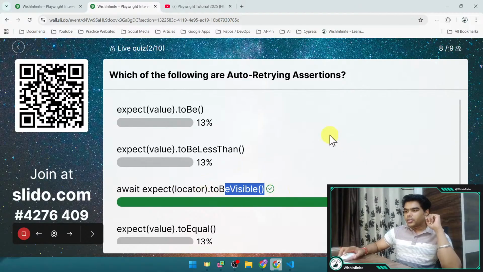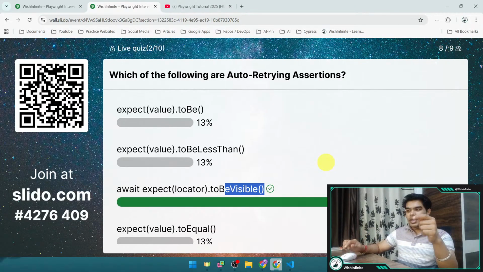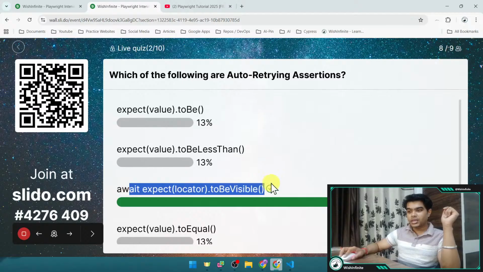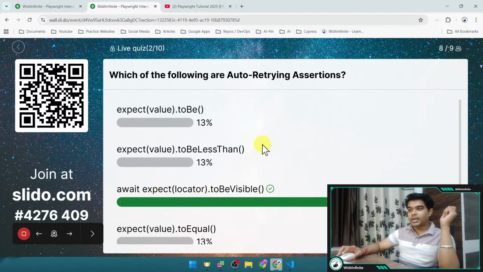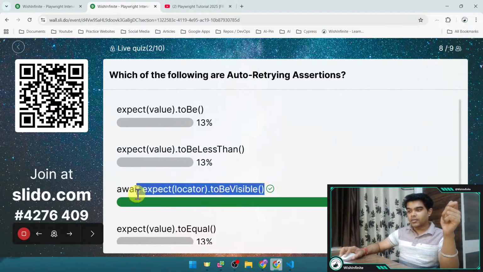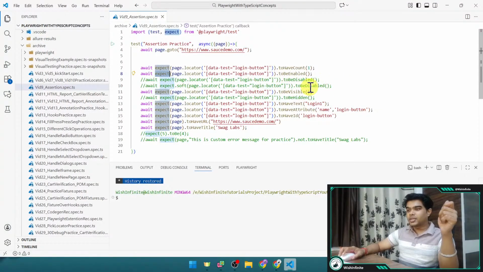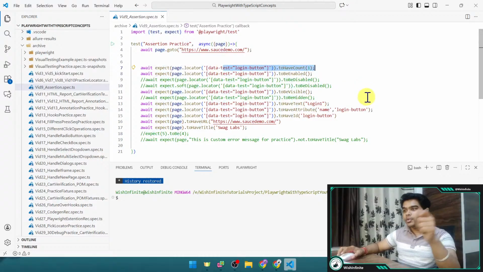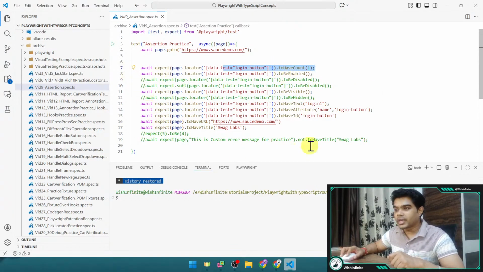Okay. So what are auto retrying assertions? These are the assertions which will be retried automatically by Playwright, right? You need not put any wait, or you need not put assertions again and again. Let's say you want to validate whether a particular element on the website is visible or not, in that case you would be using such type of assertions. So there are multiple auto retrying assertions. This is one of them, which is to be visible, and we must have used this in our video also, in this particular test script. You would be able to see different auto retrying assertions, right?